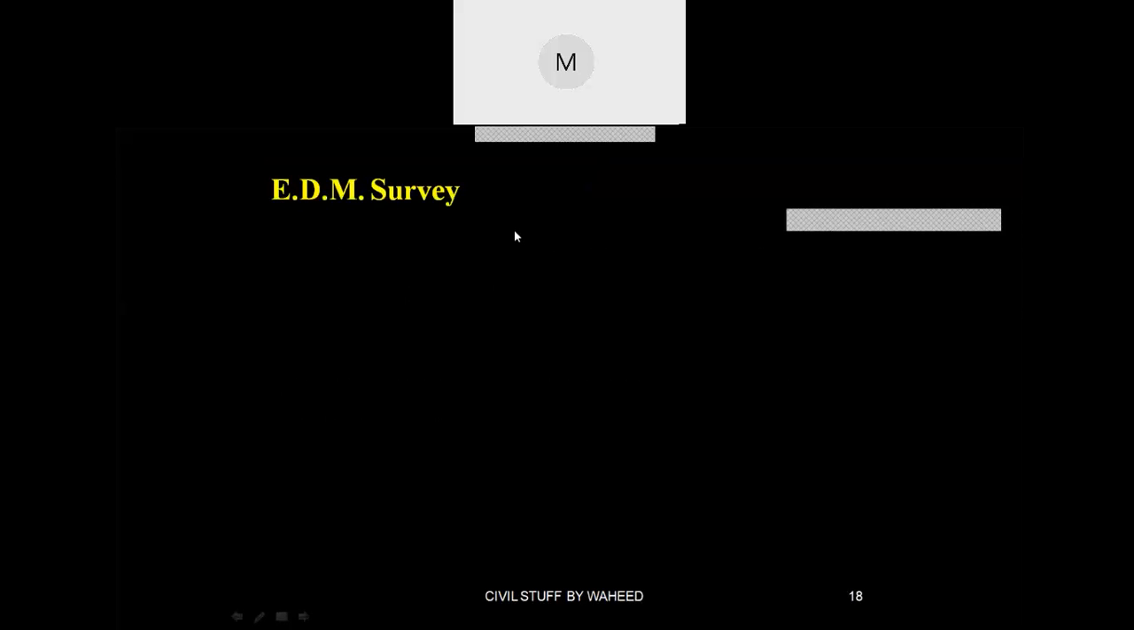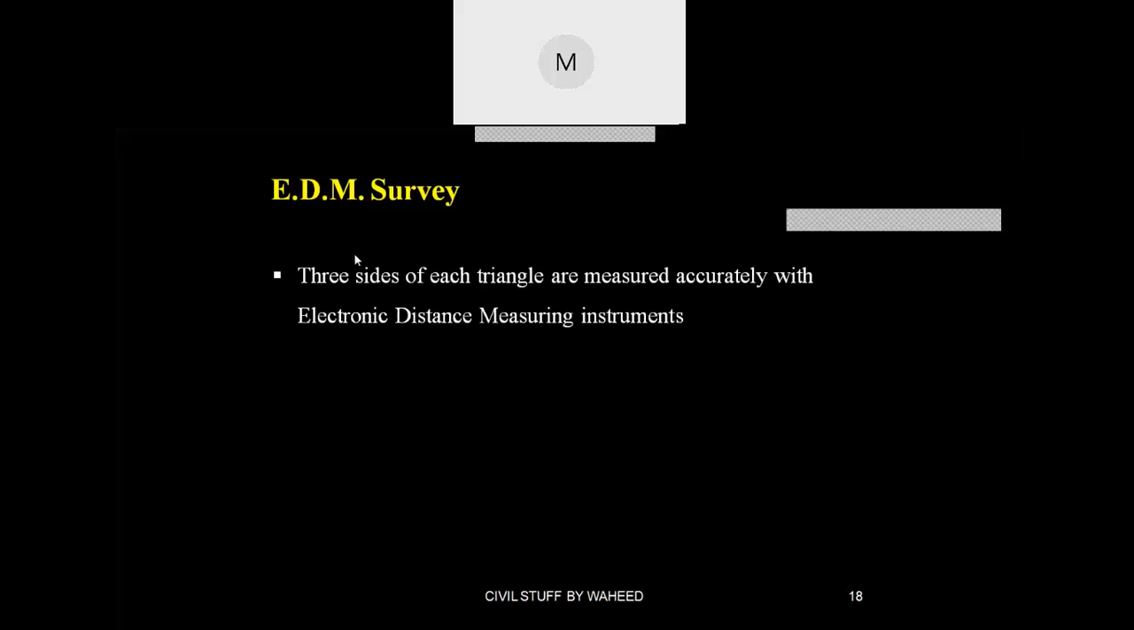Okay, next one is what? EDM survey. What is this? EDM, electronic distance measuring units, means by using laser light you can find out the distance from the point where you are standing to the thing you require. Mostly nowadays these are semi-robotic total stations like that.